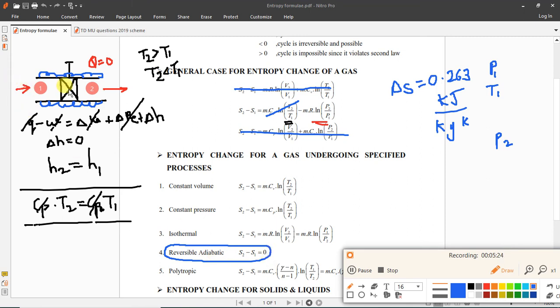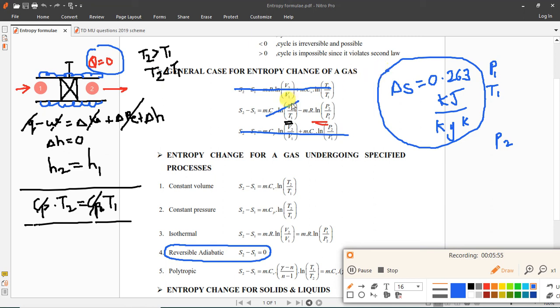Here we have friction and adiabatic, so entropy won't remain constant. Because of friction, some heat will be added, and that is why you will find that entropy is positive. At this point I wanted to clear that even though this is an adiabatic process, it is not reversible adiabatic. That is why here we got an entropy change value.